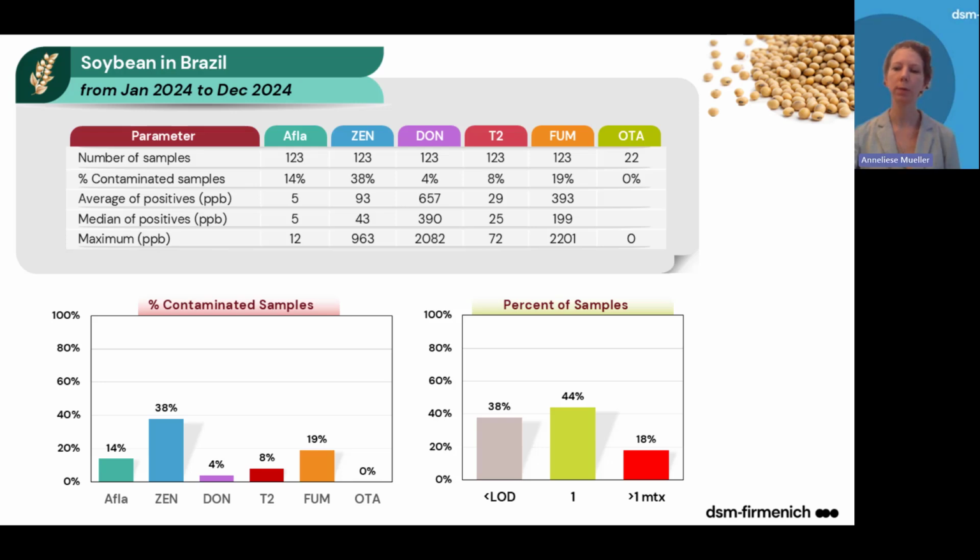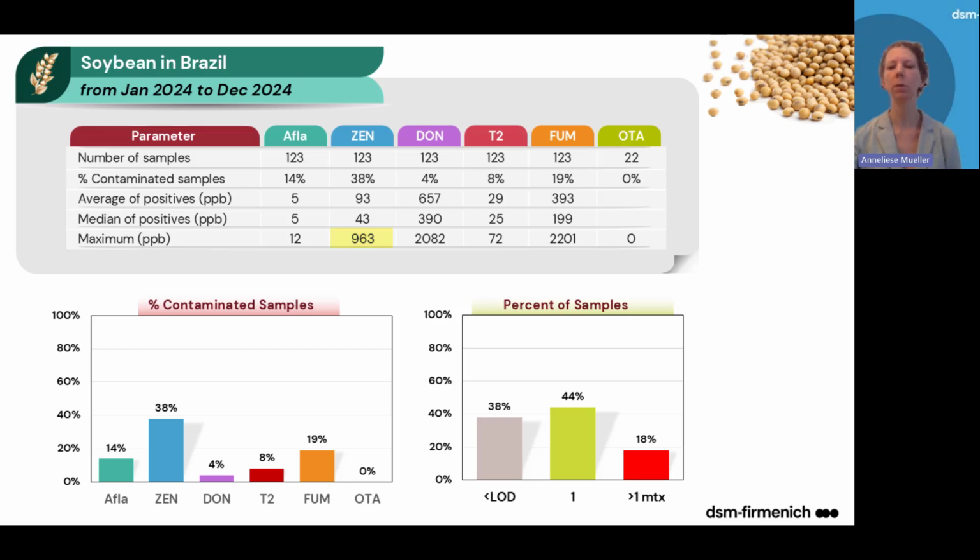If we now move to Brazil, we can see that a bit less samples have been tested, 123. We can see that the abundance is lower than in the Argentinian samples. We find in 38% of the samples zearalenone, in 19% fumonisins, and in 14% aflatoxins. The concentrations of ZEN are a bit increased with 90 ppb on average and a maximum of over 960 ppb.